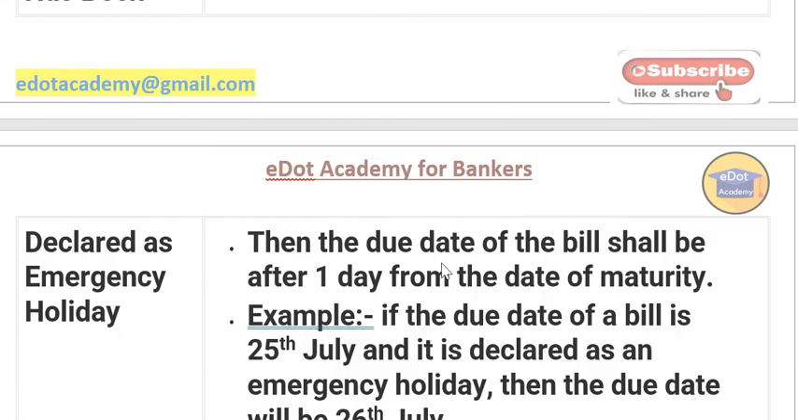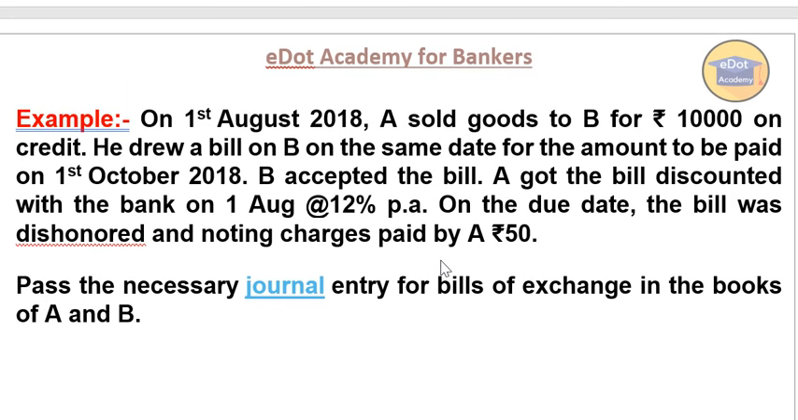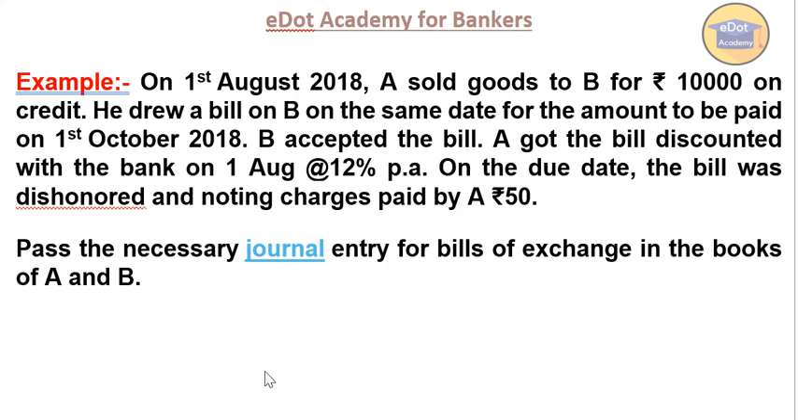Okay, now I'll tell you how journal entries are made when you draw a bill. We'll see one by one here. So on 1st August 2018, A is the name of a person who sold goods to B. The amount, meaning the realizable amount, is 10,000 rupees on credit.